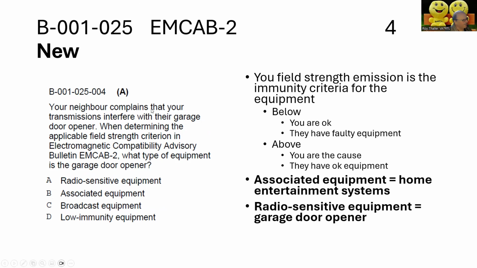Your neighbor complains that your transmissions interfere with their garage door opener. When determining the acceptable field strength criterion for the MCAP bulletin, what type of equipment is it? The garage door opener. Because it involves RF, and you need RF to open the garage door opener, it falls under A, which is radio sensitive equipment.